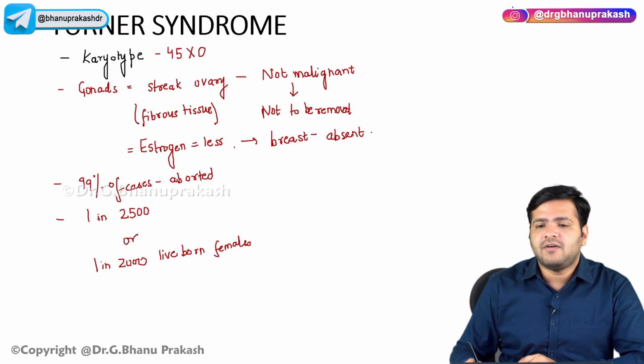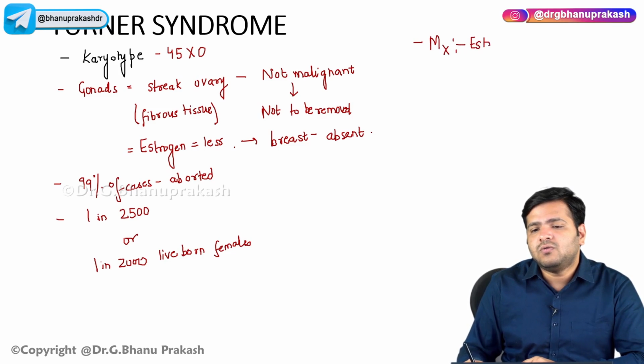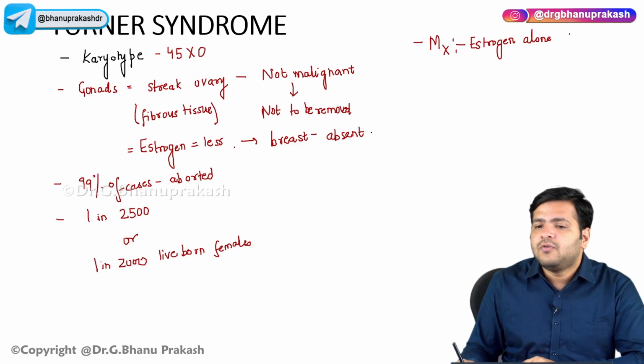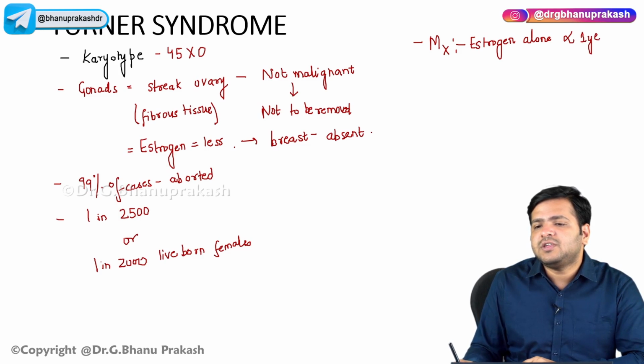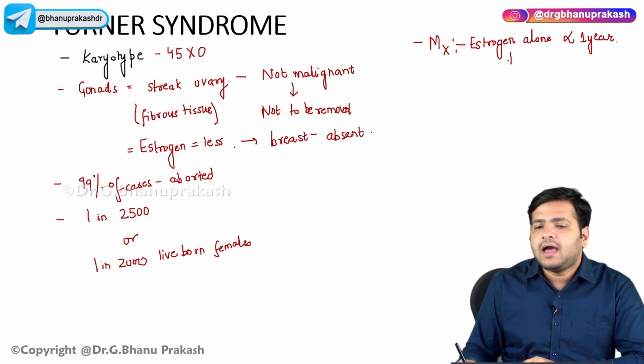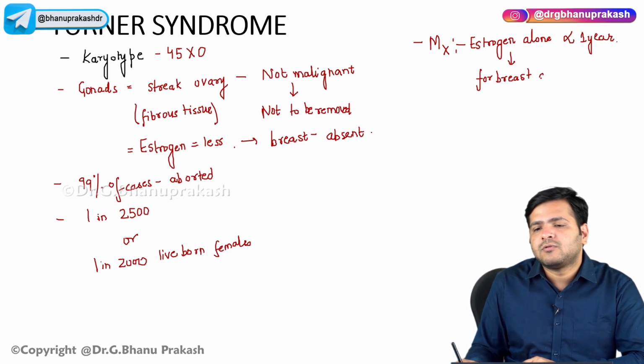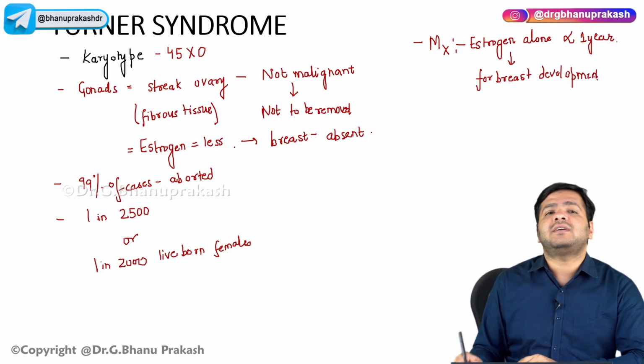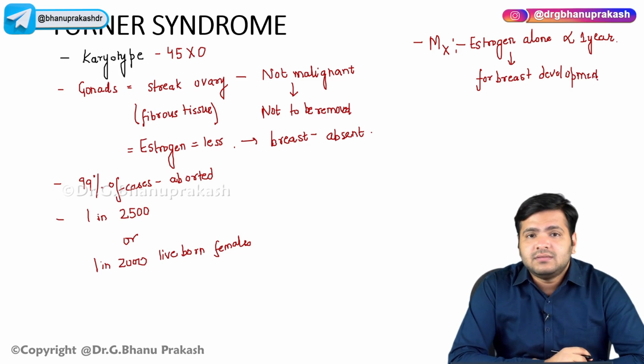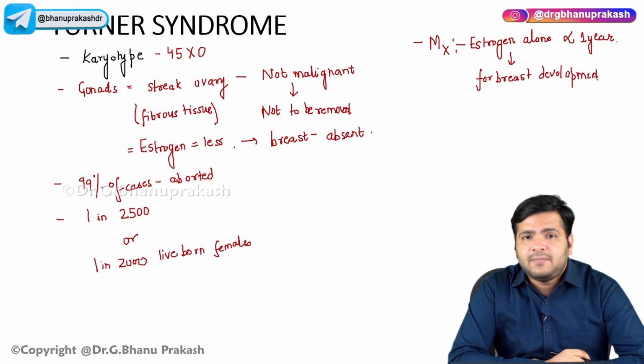So now what we can do in these patients. The management that you have to remember over here: you have to give estrogen alone for 1 year to these patients, and this estrogen you are giving for breast development. Now these females can conceive with the help of IVF, in vitro fertilization, right?